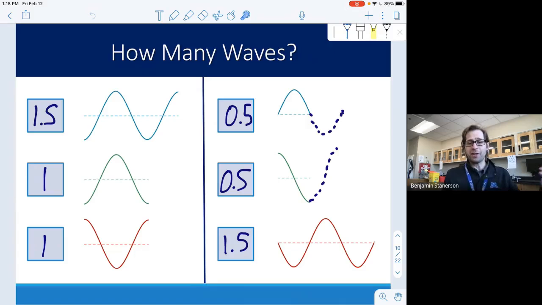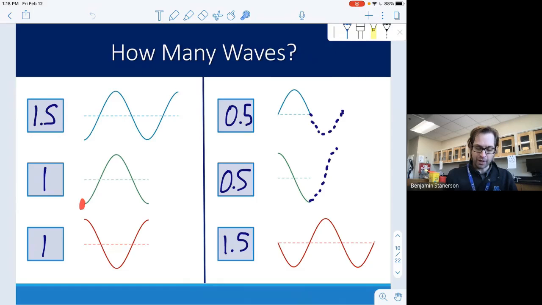All right, so one thing that we're going to be practicing now is how do we count the number of waves so that we can find things like wave speed down the road. If you look at these pictures, it's helpful to look at where the wave starts and where it comes back to that starting spot, because once it makes one full cycle, that is one wave. And then you can continue on. The reason this is 1.5 is because it's making this full cycle plus another quarter and another quarter, that would add up to another half a wave. So this total is actually 1.5 waves.